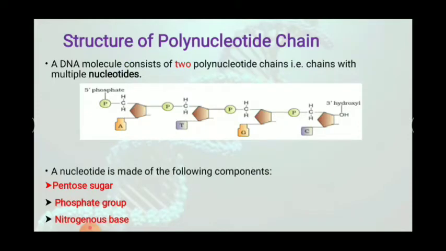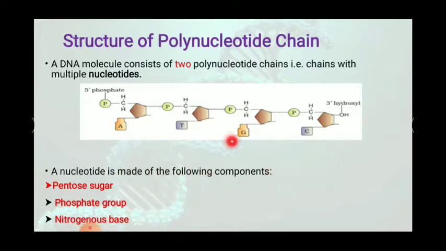The first point says that a DNA molecule consists of two polynucleotide chains. Note it down. What do you mean by polynucleotide? Poly means many, so it has many nucleotides. Now what is a nucleotide? A nucleotide consists of the following components: pentose sugar, phosphate group and nitrogenous bases. These are the three components of a nucleotide.